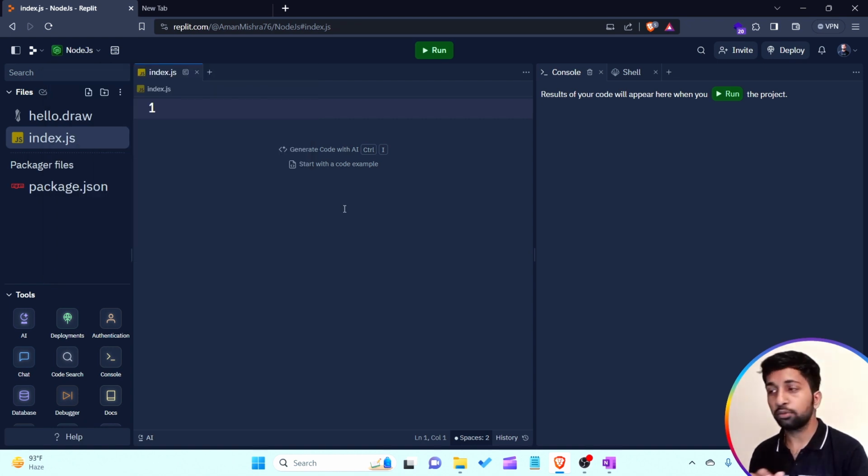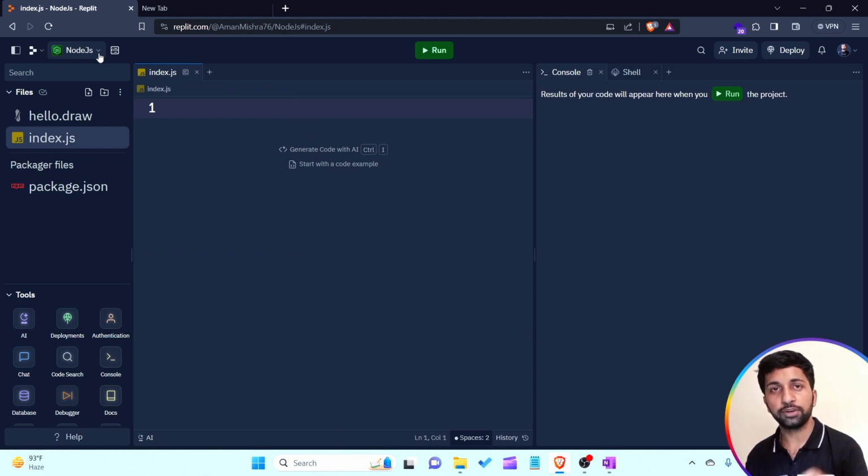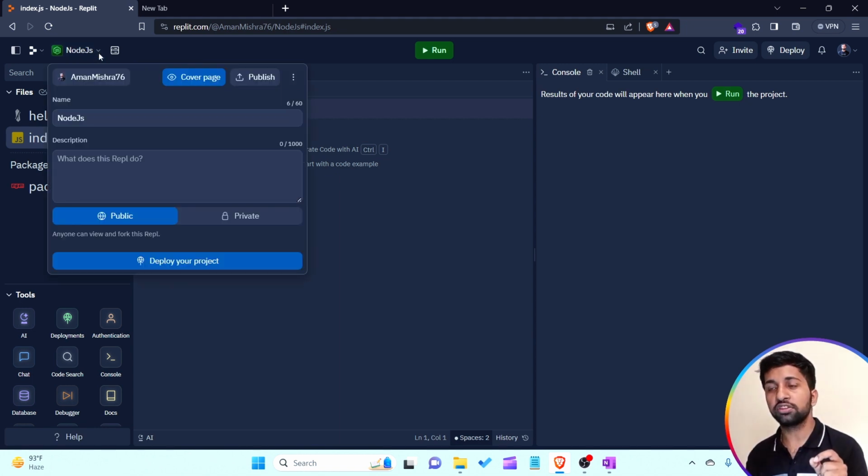Question is why I am going to use Node.js for creating the project or creating a program of JavaScript. First of all, I am not using an HTML file, then a CSS file, then a JavaScript file, and that particular JavaScript file added to the HTML file by using a script tag. I am not going to do that. This is done when JavaScript is not working in backend. But from when JavaScript is used for backend development, from that moment of time, Node.js comes into the picture. Means Node.js is nothing but a framework of JavaScript. This Node.js is a framework which is not running on the browser.